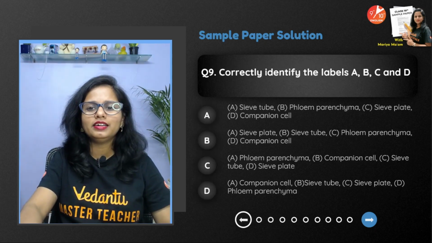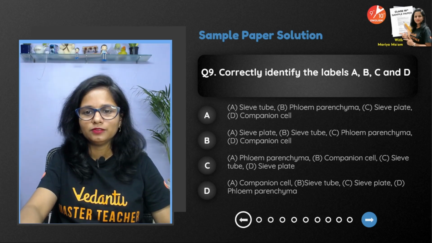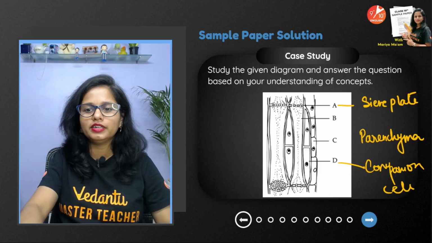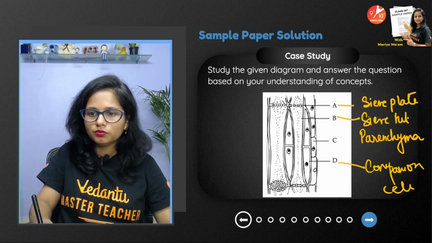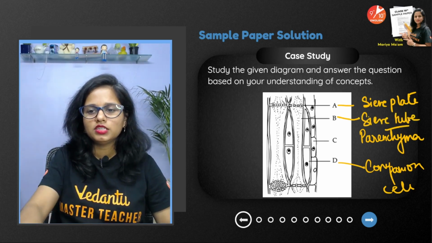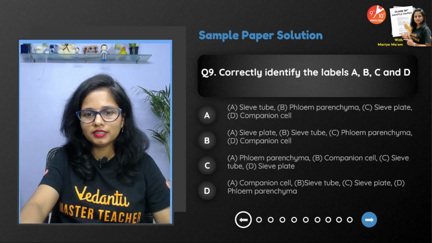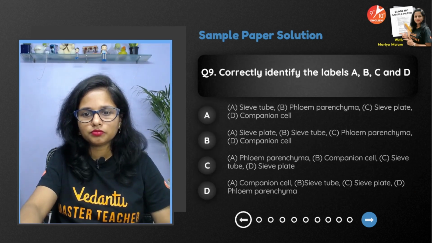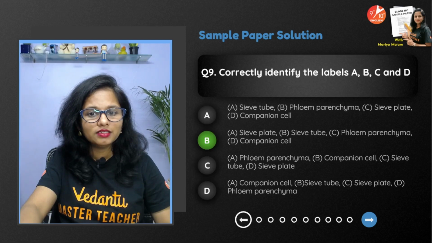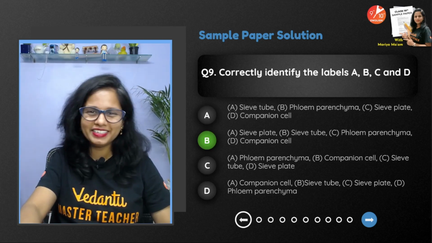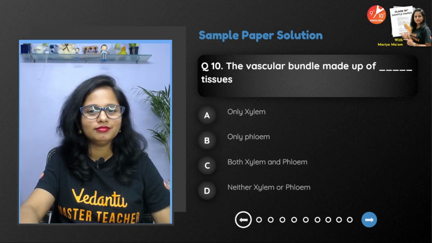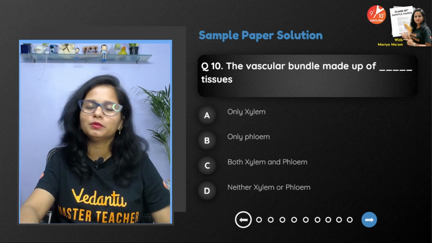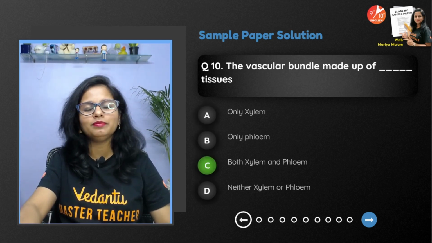Then correctly identify A, B, C, D. So we have already labeled it. I told you B is the sieve tube. So sieve plate, sieve tube, parenchyma, companion cell. Let's see. Sieve plate, sieve tube, parenchyma, companion cell. So yeah, B is the correct answer. Then the vascular bundle is made up of what? The complex permanent tissues, xylem and phloem, both.